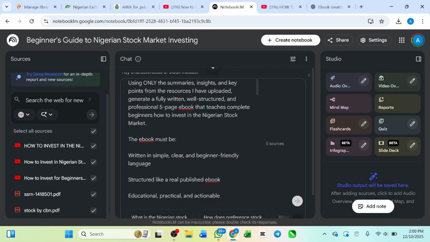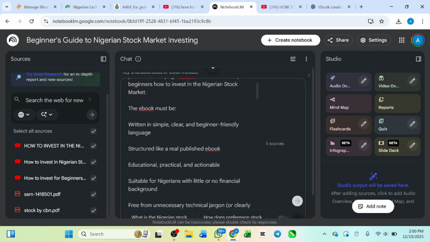Using only the summaries, I'm trying to train the AI that it's going to be using only the summary, insight, and the key points from all these resources that I provided.